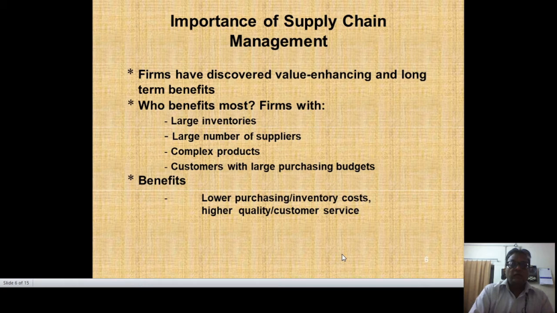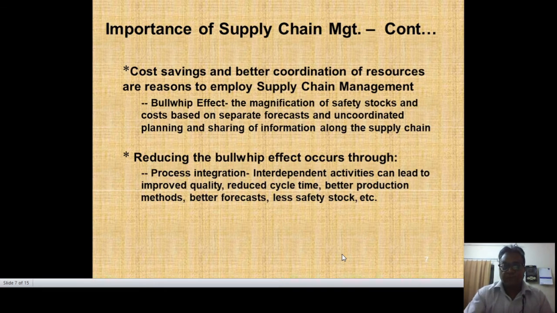So the benefits here are lower purchasing and inventory cost and higher quality customer service, as the supply chain gives this type of value addition. The third thing is cost saving and better coordination of resources, which are reasons to employ supply chain management. I already told you in one lecture about the bullwhip effect: the magnification of safety stocks and cost based on separate forecasts, uncoordinated planning, and sharing of information along the supply chain. What is the bullwhip effect?